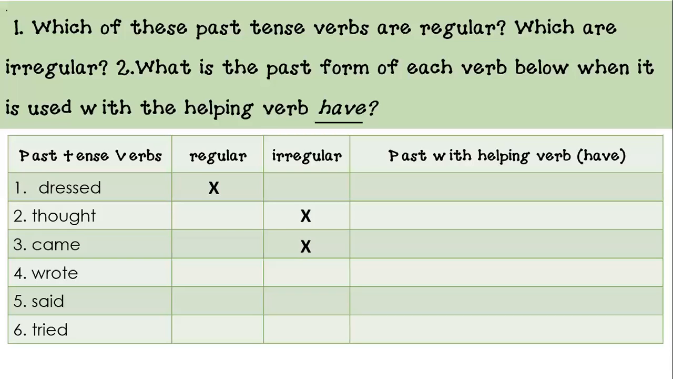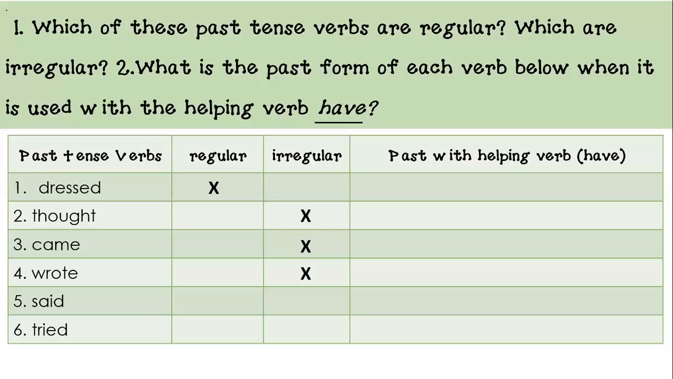Wrote. If you identified it as an irregular verb, then you're correct. The base form for wrote is write. So the spelling changed, and because the spelling changed to form the past tense, wrote is an irregular verb. You got it. Okay, let's go to number five.